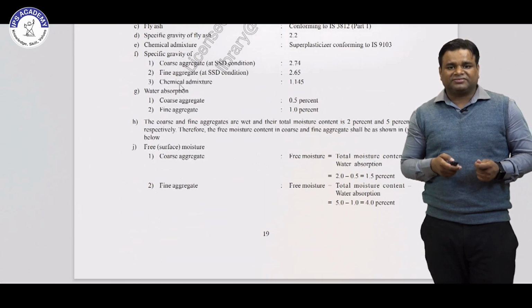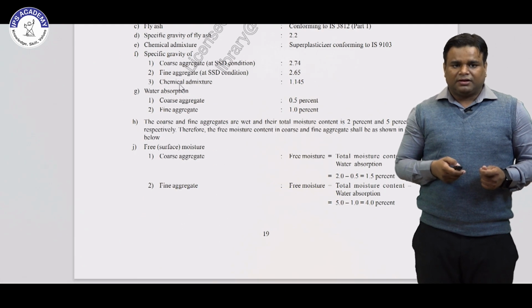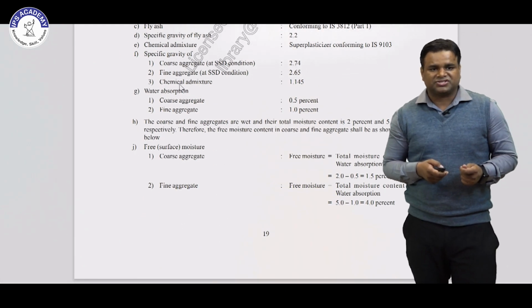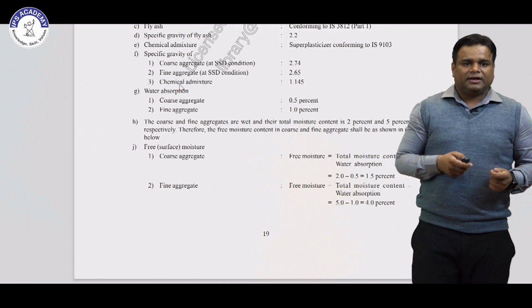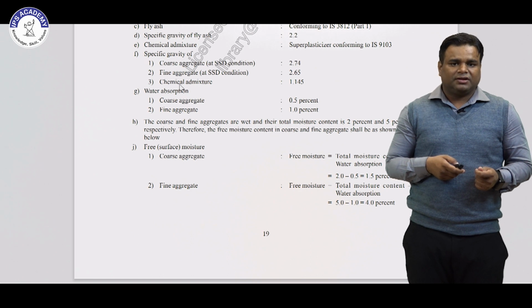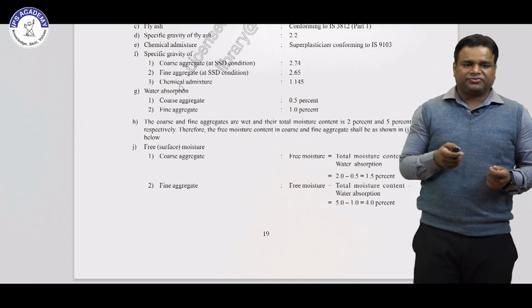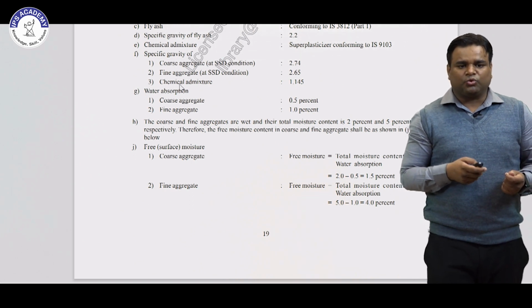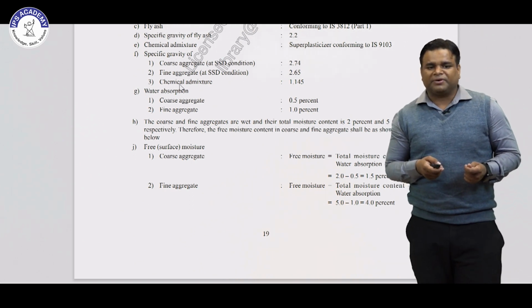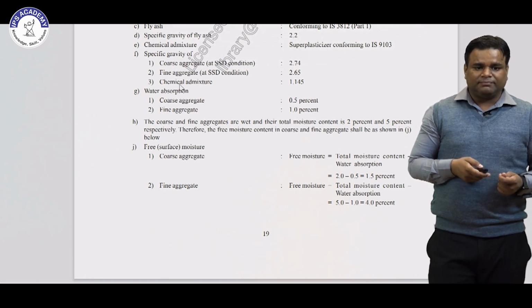So these are some test results for the materials: specific gravity of cement, specific gravity of fly ash, specific gravity of coarse aggregate and fine aggregate, and the chemical admixture which you are using. Water absorption is 0.45% for coarse aggregate and 1% for fine aggregate.